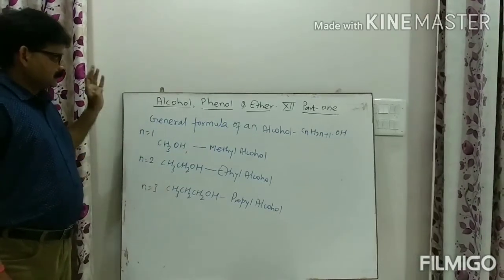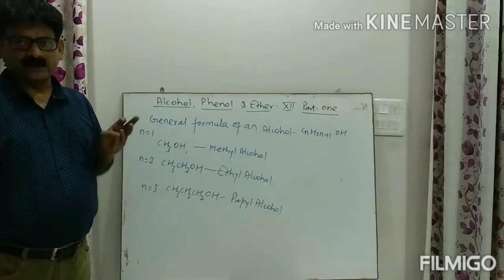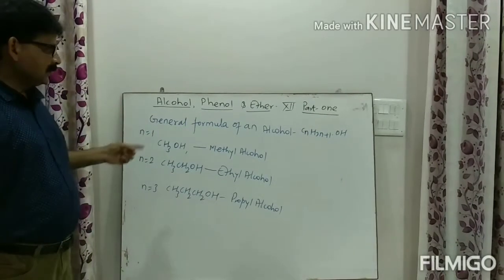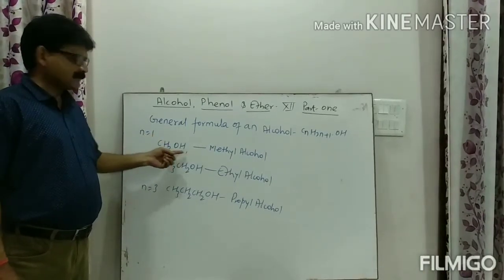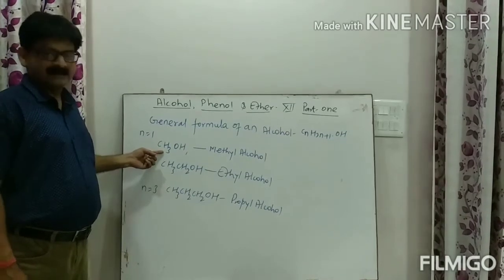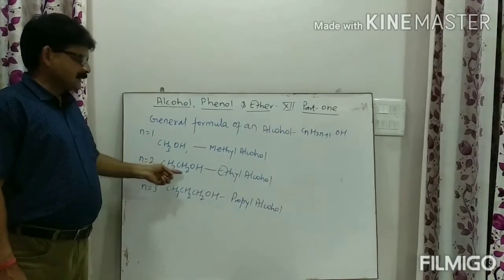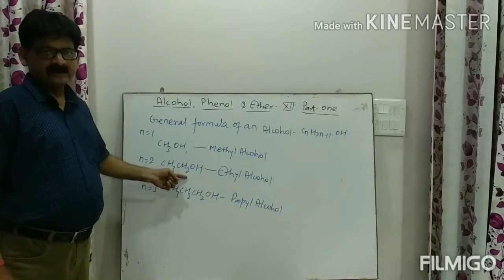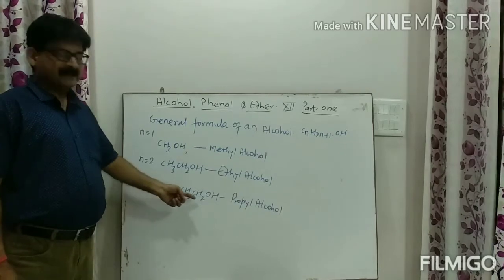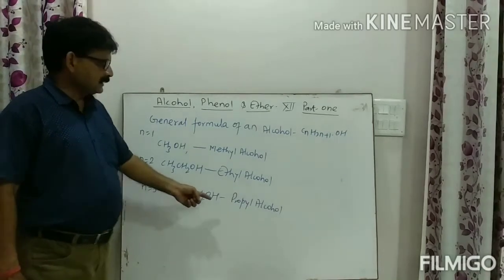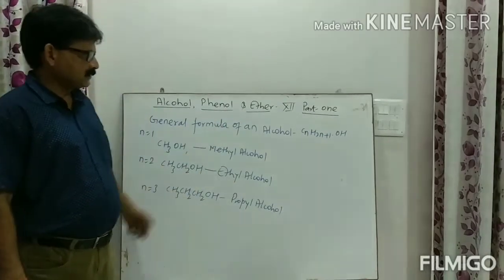Clear? Therefore, what is the general formula of an alcohol? CnH2n+1 OH. If we put the value of n as 1, then the first member of the alcohol series is methyl alcohol. If we put n as 2, then the alcohol will be ethyl alcohol. If we put n as 3, then it will be propyl alcohol. Clear? Now note down the formula in your copy.